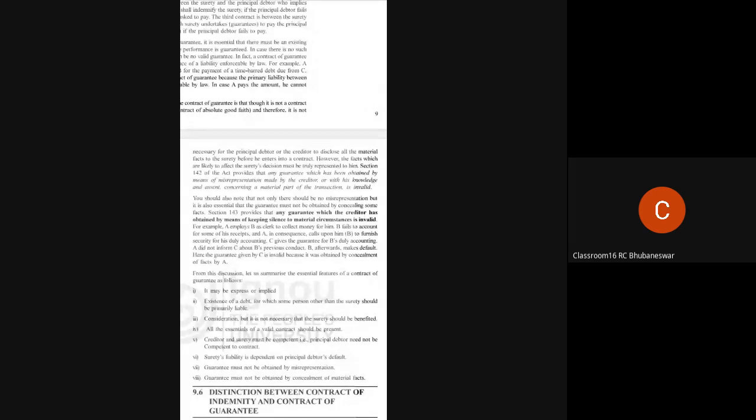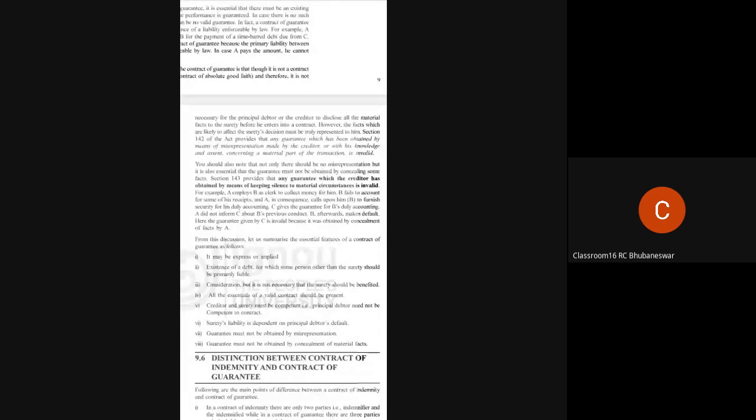Why is it invalid? Because B has misconducted here and C is unknown to that fact. Okay, so the guarantee given by C is invalid because it was obtained by concealment of facts by A, because there was no information about the misconduct of B. That is why this is invalid. Okay, then what is the difference between contract of indemnity and contract of guarantee?